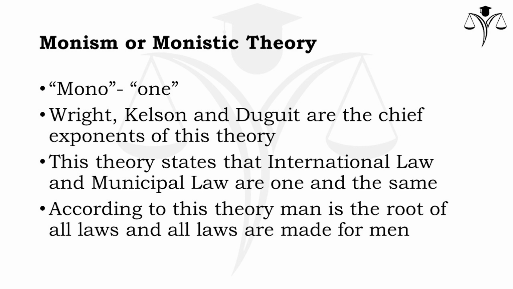The first theory is monism or monistic theory. The word mono comes from Greek, which means one. Wright, Kelsen and Dewey are the chief exponents of this theory. This theory states that international law and municipal law are one and the same. According to this theory, man is the root of all laws and all laws are made for men.